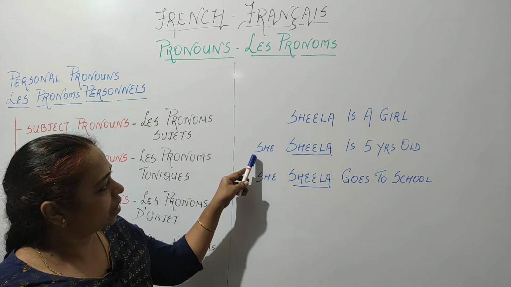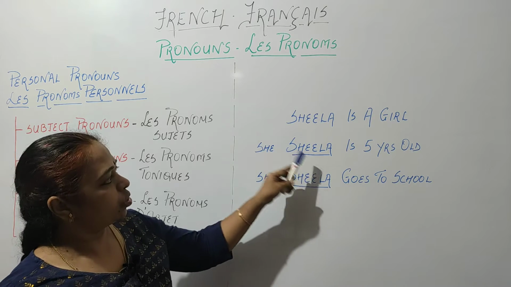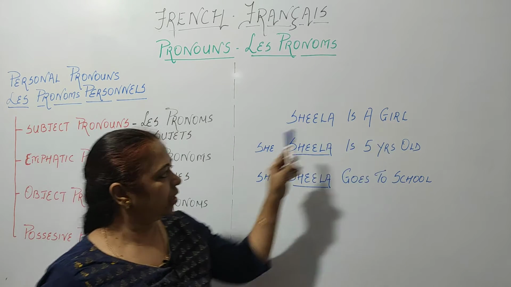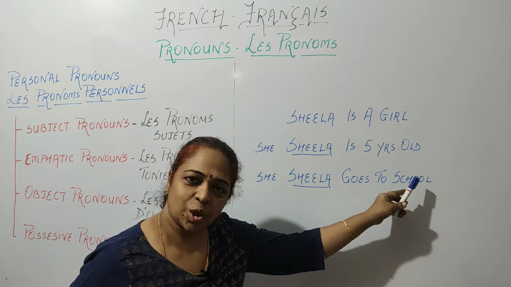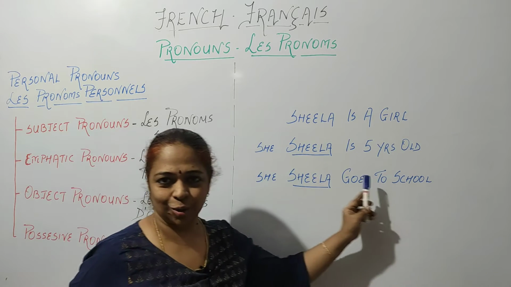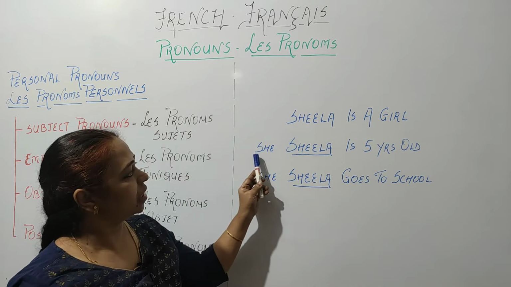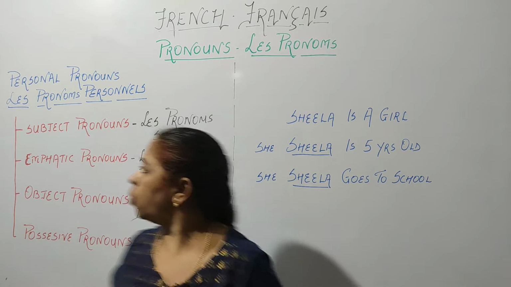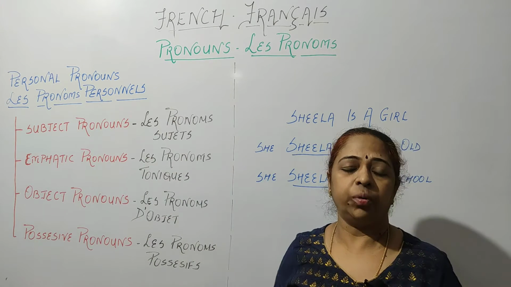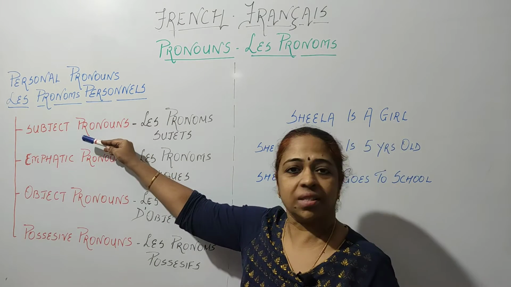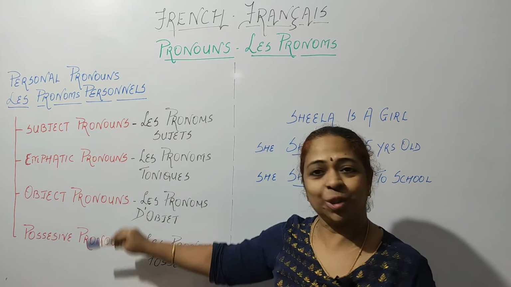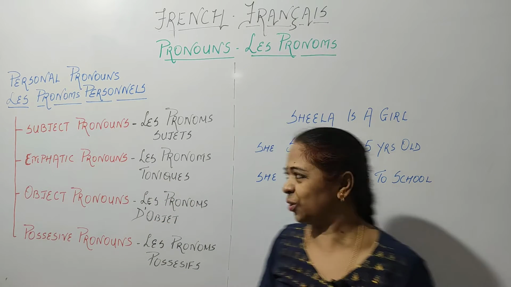Now you can substitute Sheila with she. Sheila is a girl. She is 5 years old and she goes to school. In this case, she here is the subject pronoun. Now, in this video, we are going to see about subject pronouns and emphatic pronouns. The other two we'll see in some later videos.